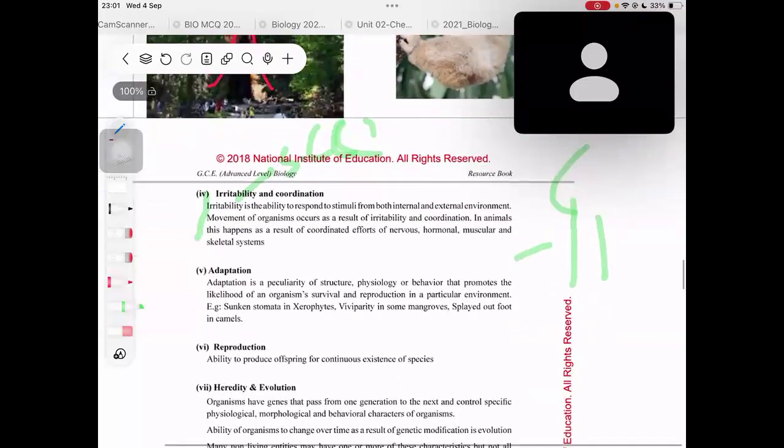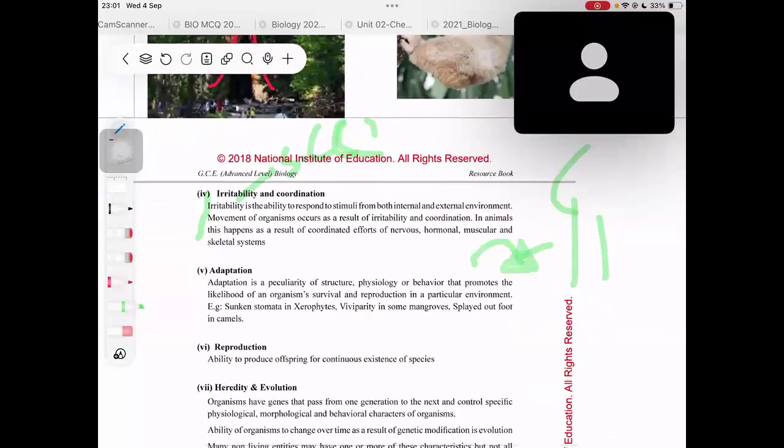Stimuli is sort of like a feeling that you get from the external or the internal environment. So irritability is responding to stimuli. It's like a message actually. Stimuli is like a message from both the internal and external environment. Right, now highlight this one. How does the movement of organisms occur? It occurs as a result of irritability and coordination, right?